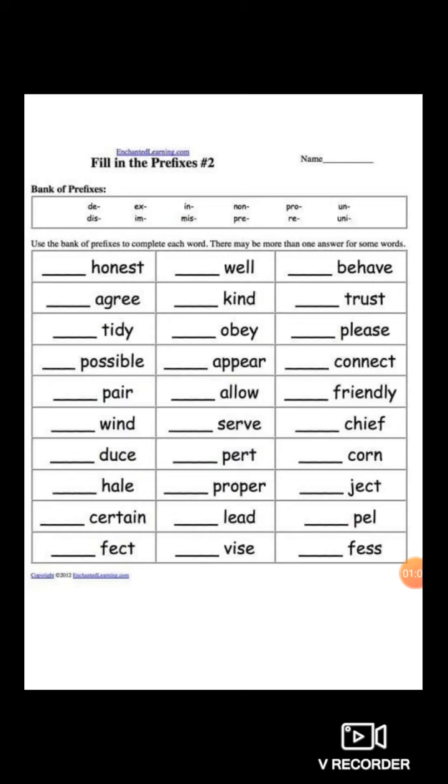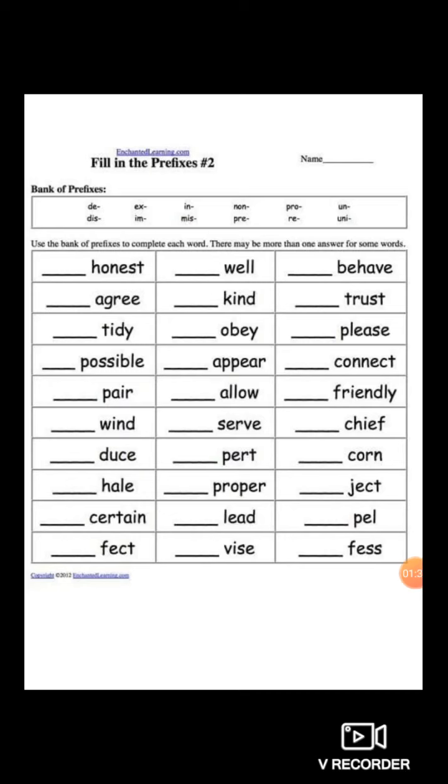Honest is given. With the help of the bank, which word do we have to use here? Dishonest. Honest, dishonest. Agree, disagree. Tidy, untidy. Possible, impossible. Well, unwell. Kind, unkind.